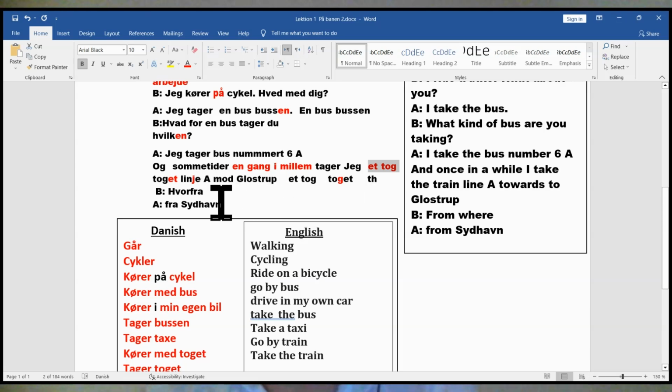Or you can get confirmation here, ligne A. So I give ligne A because I know what kind of train I'm going on. Okay, I'll take it. Move forward toward Glostrup to the city. Ito toll. Remember that I will ask you about it. Ito toll, it is the definite article.